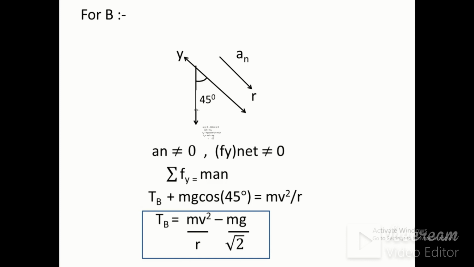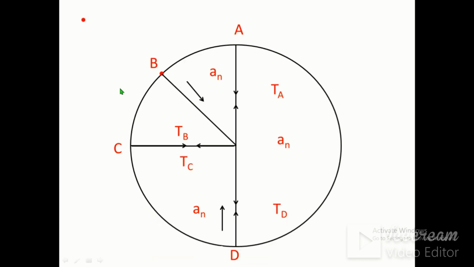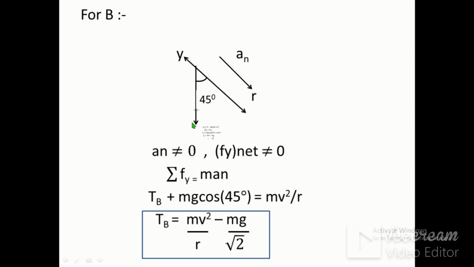Now we will look at the B position. Tension is acting away from the object, therefore it will go in this direction. Acceleration is also acting towards the center, and weight mg acts in downward direction. Therefore, this is weight mg, this is acceleration, and tension Tb is over here.